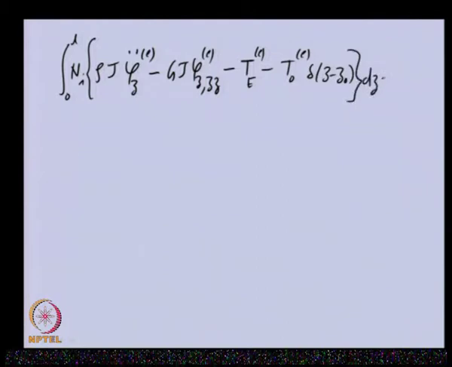We integrate this over the domain and equate it to 0, where i is from 1 to r depending upon the degree of freedom of the element. Now in this equation, because we are using the assumed solution in the form of a polynomial, we have a second derivative with respect to z. So whatever polynomial we choose should have at least a quadratic term.